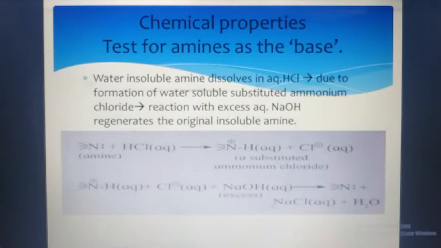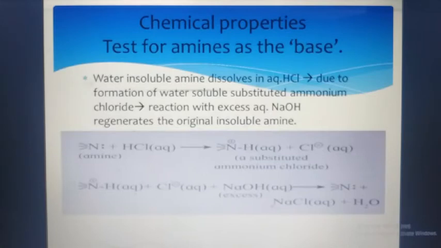They are insoluble in water, but they get dissolved in hydrochloric acid, due to the formation of water soluble substituted ammonium chloride. Again, if we react it with excess aqueous NaOH, that is sodium hydroxide, then it regenerates the original insoluble amine.